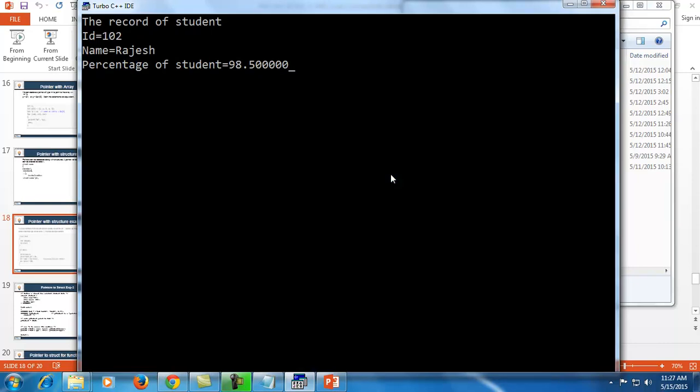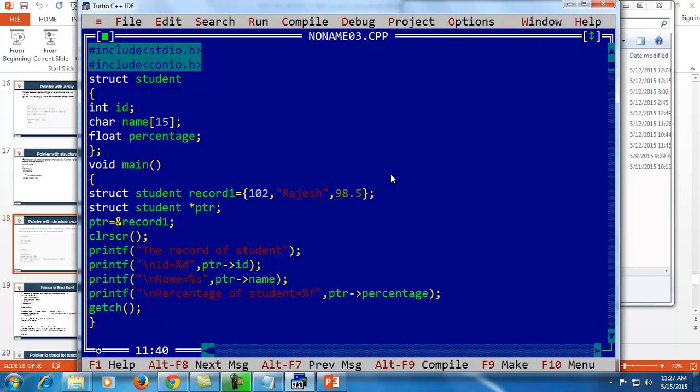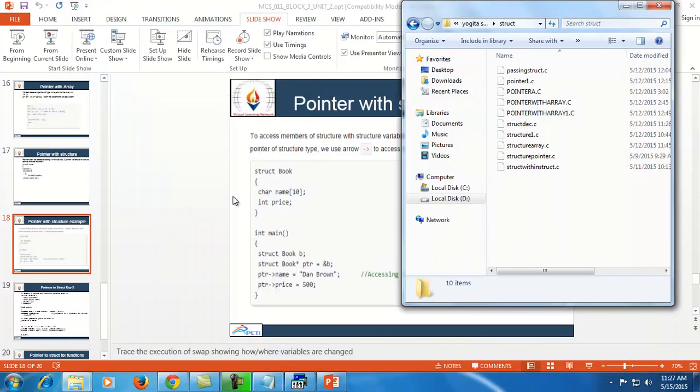If I make changes here, it will show the output of the updated record. So this is the example of how we can use structures with pointers. Here the pointer points to the address of this structure and fetches the values of these members. Now we'll move to the next slide.